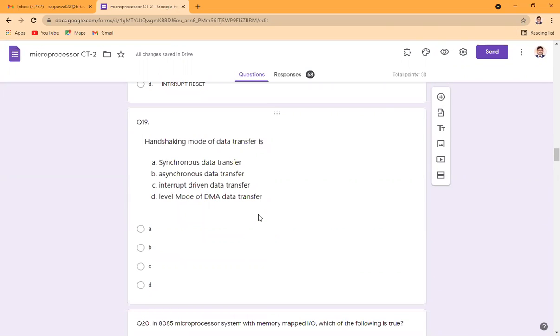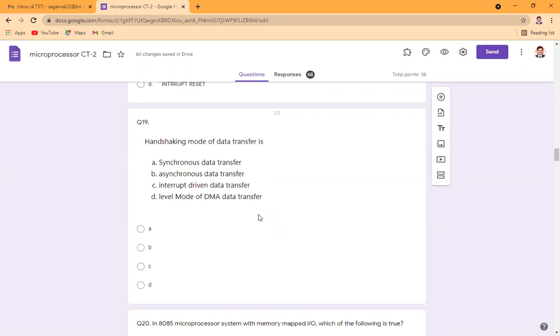Handshaking mode of data transfer is what kind of transfer? Is it synchronous, asynchronous, interrupt, or level mode? Actually, handshaking mode of data transfer is synchronous data transfer. In a synchronous data transfer scheme, the working is done simultaneously: whenever a request is sent, it has to respond immediately.